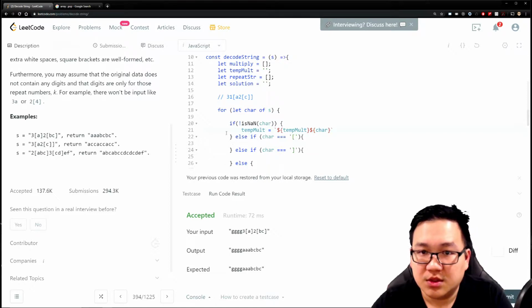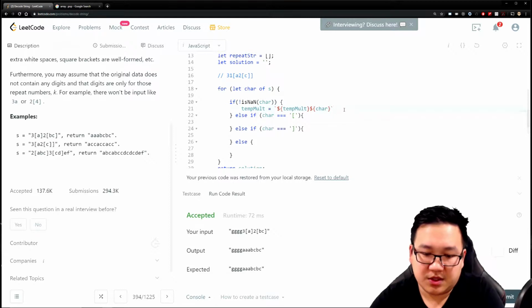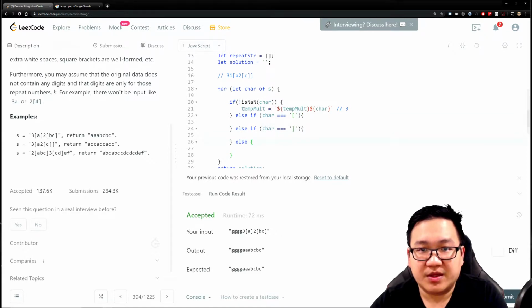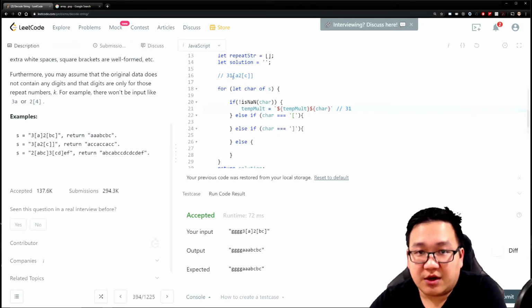Okay, cool. So what does this do? When we look at 3, it's going to go here, it's a character, great. This is going to be a 3, right? Is it an open bracket? No. Is it a closed bracket? No. So we already went to this condition, so it won't even go to the else statement. Now look at 1. What is it going to do? Well, 1 is a character. Our mult in this case was 3, and we plus the character, which is the 1 here. So this particular one would be 31, right? Great.